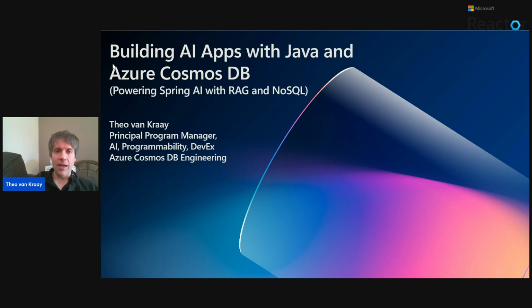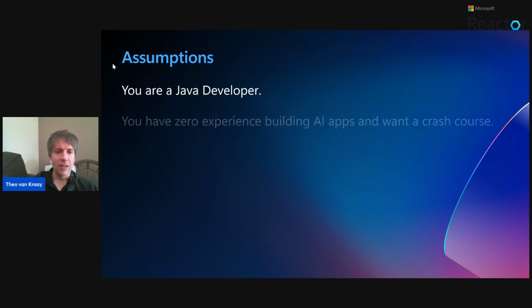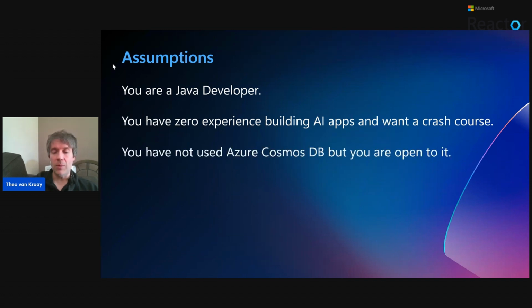So yeah, building AI apps with Java and Cosmos DB. A few assumptions that I've made. You're a Java developer, a pretty good assumption if you join this session. You have little experience or maybe zero experience building AI apps, and maybe you want a crash course, and you've not used Cosmos DB, but you're open to it. So if all of those things are true, hopefully you get a lot out of this session.